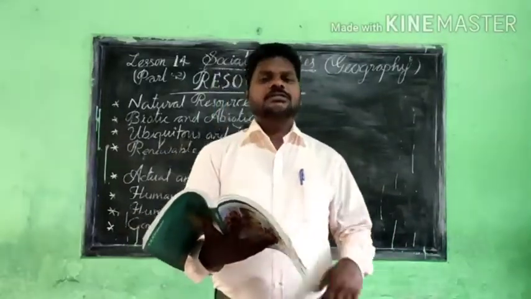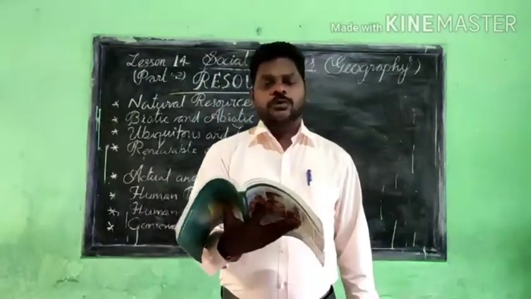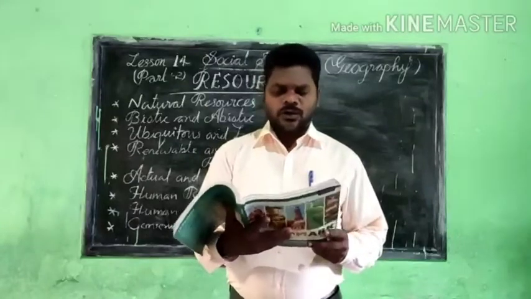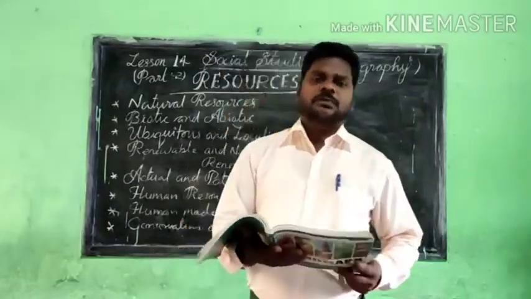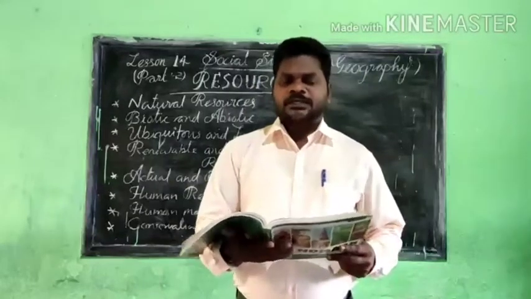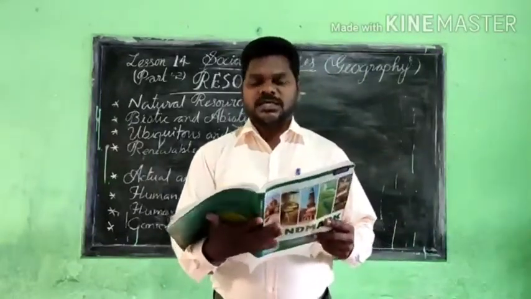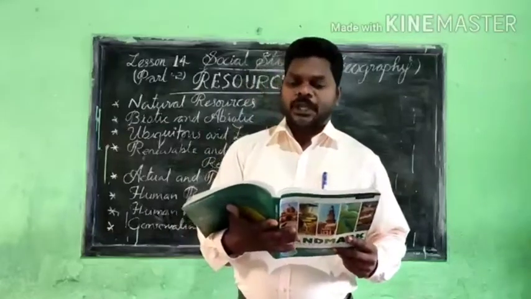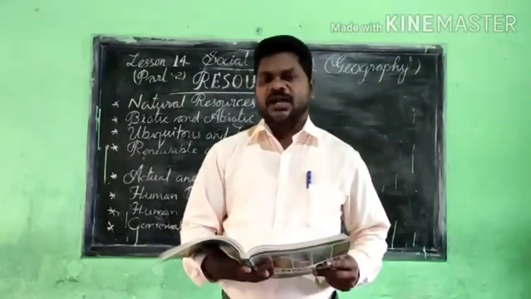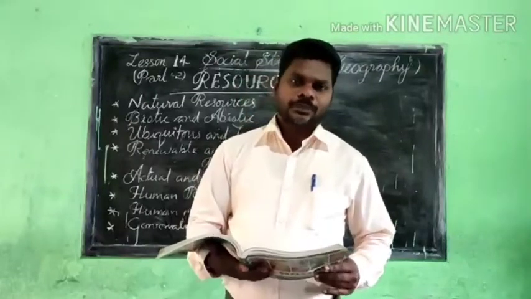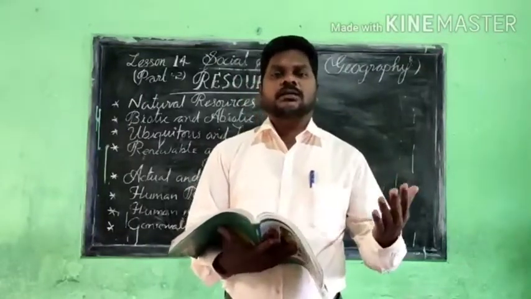Then we went to the next topic, ubiquitous or localized resources. About that also I have given the explanation. Then we finally discussed renewable and non-renewable resources. Some resources are renewable, and some other resources are not renewable at all.